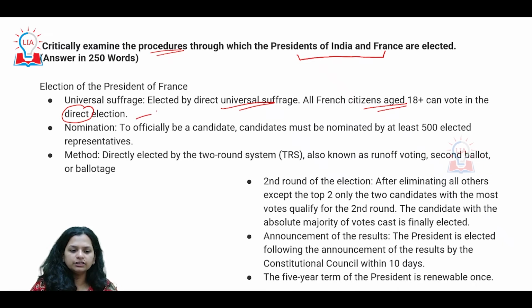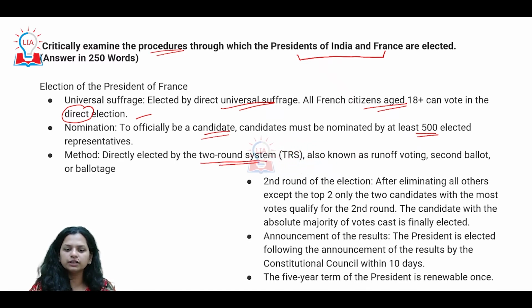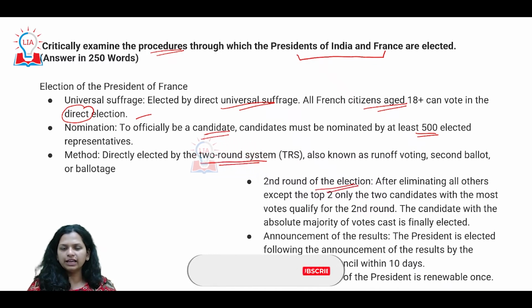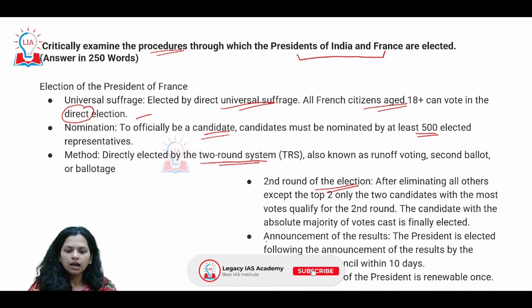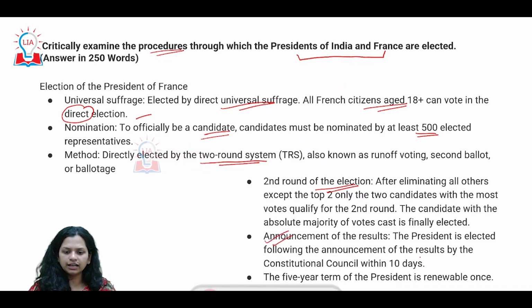This is a difference with regards to the Indian side, because we have indirect election for the president through an electoral college. For someone to be a candidate, we also have a nomination, but the method of the election is quite different. We have proportional representation by means of single transferable vote. The question of a second round of election is also there, but in a slightly different format. Announcement of results is done within 10 days by the Constitutional Council. For us, it's the Election Commission. And also the 5-year term is renewable once.